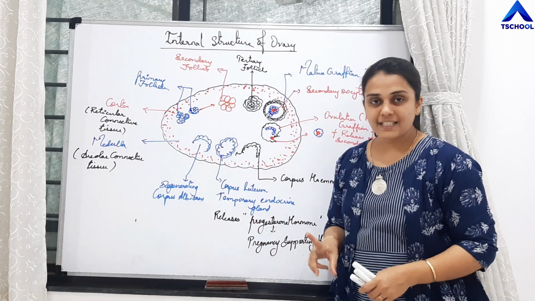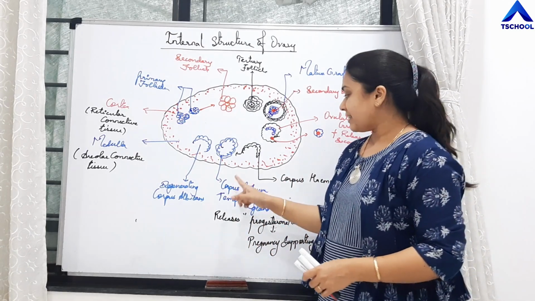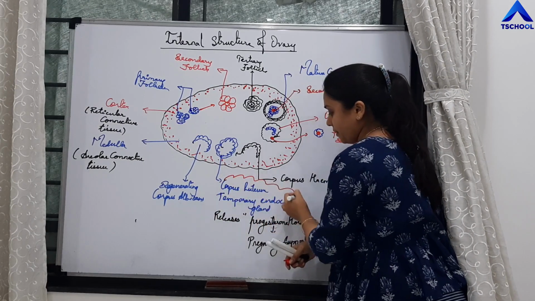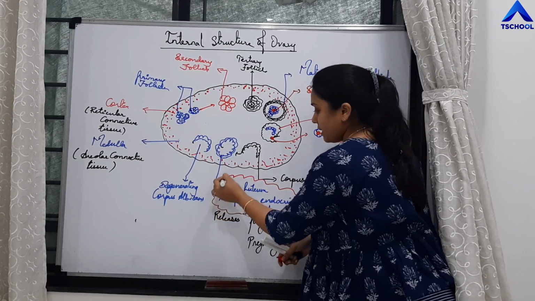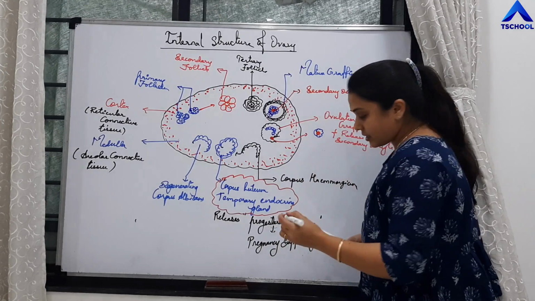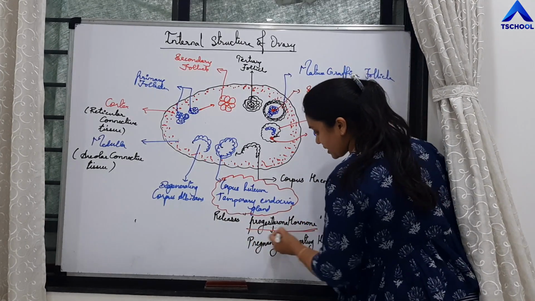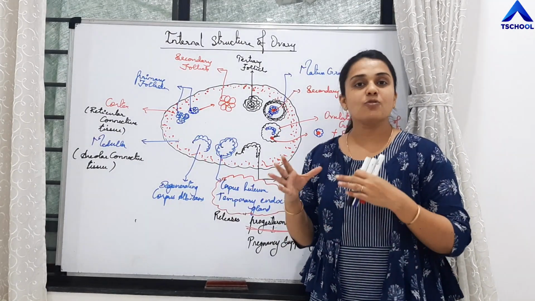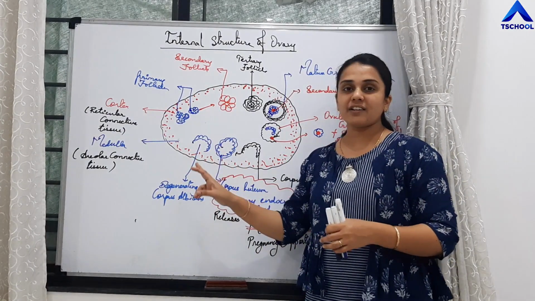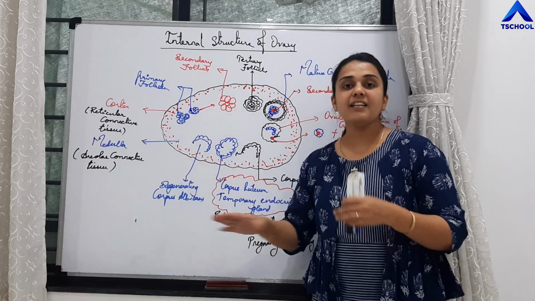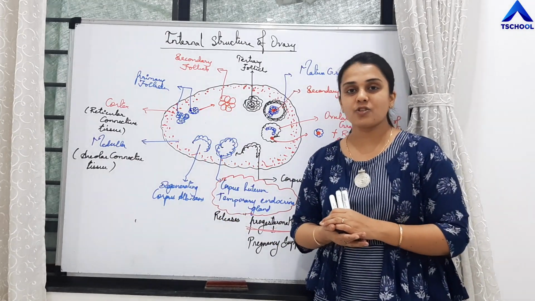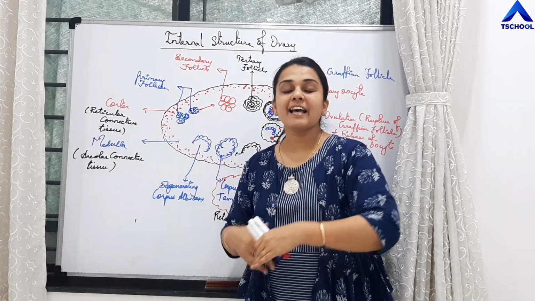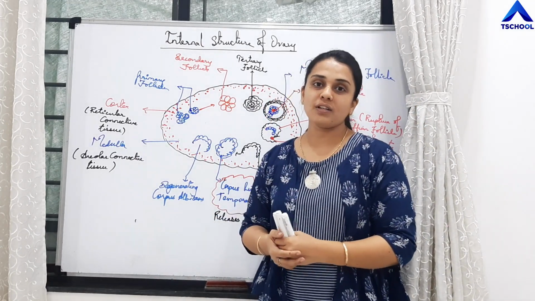If there is fertilization and pregnancy, then this corpus luteum, which is a temporary endocrine gland, is going to persist and release progesterone hormone. But if there is no pregnancy, then it degenerates, and that degenerating structure is called corpus albicans. So the progesterone level will also decrease and then there will be the next menstrual cycle.